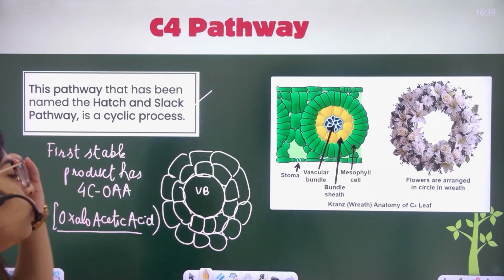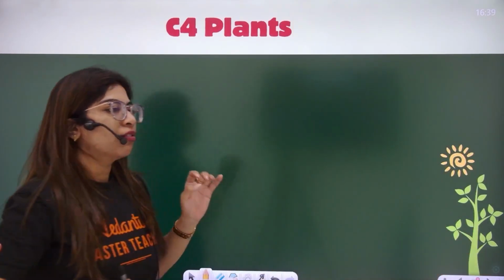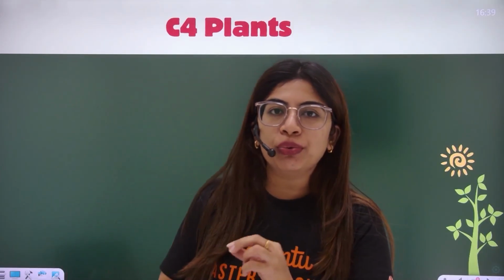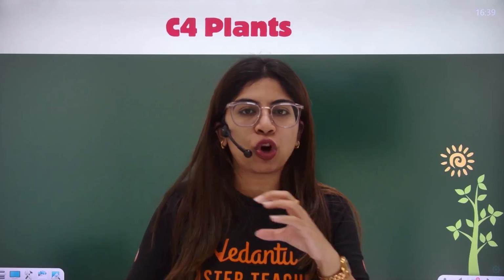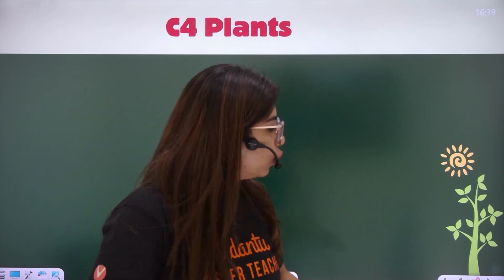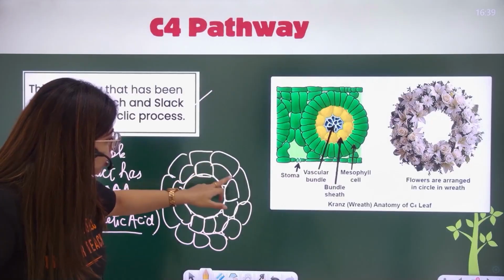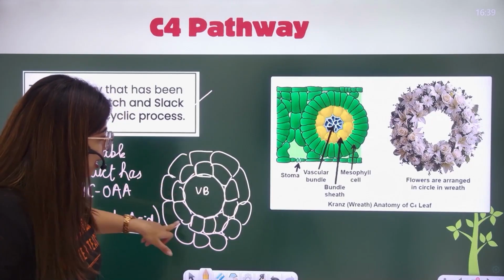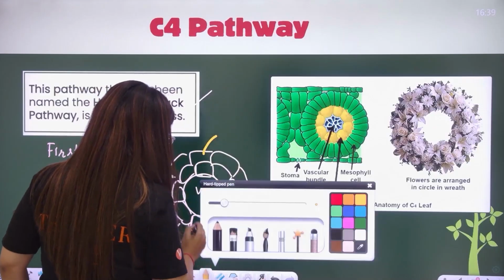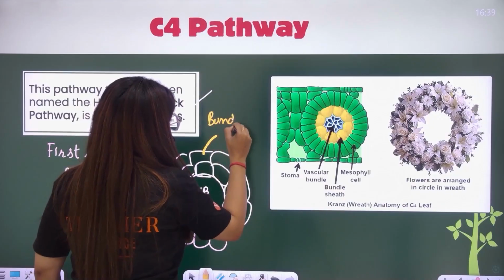Now here, you have to understand two things. My very first thing is, why is the C4 cycle better? Number one, it has Kranz anatomy. Number two, it finds ways to stop Rubisco from coming in contact with oxygen because of the Kranz anatomy. Do you realize that when there is Kranz anatomy, number one, these cells which are around, what are these cells known as, all of you? These cells are known as nothing but bundle sheath cells.